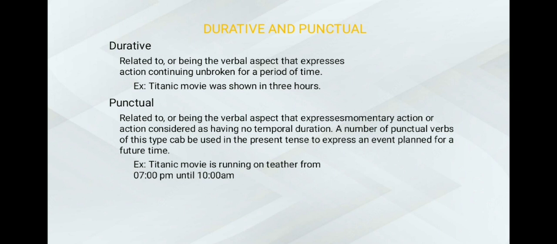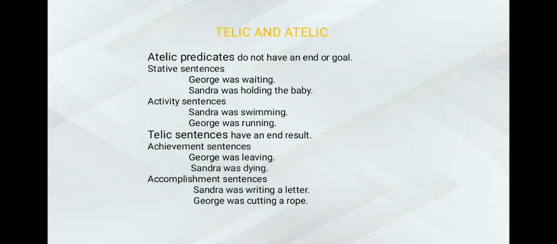Durative and punctual. Punctual is a verb that refers to events that do not exceed the length of a moment, while durative verbs refer to events that exist over an interval. Next is the telic and atelic. Atelic predicates do not have an end or goal. We have two classifications of predicates here: the stative sentence and activity sentence.